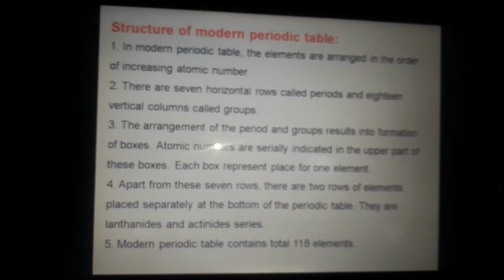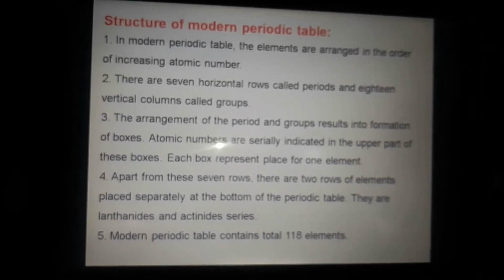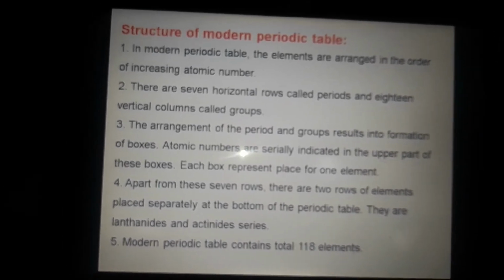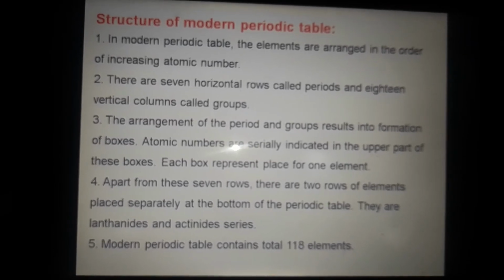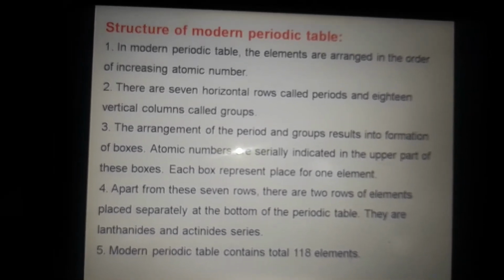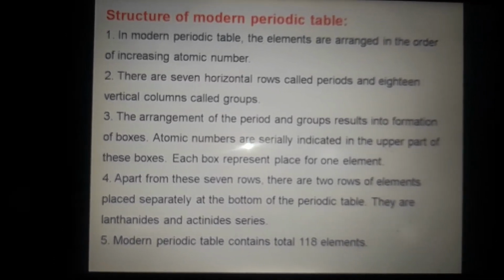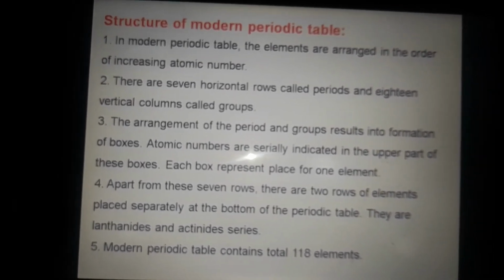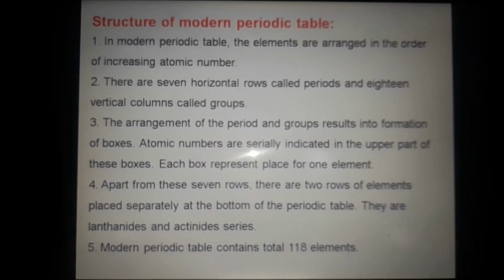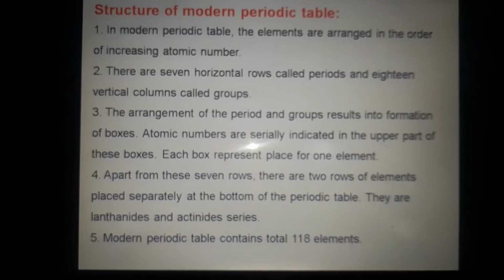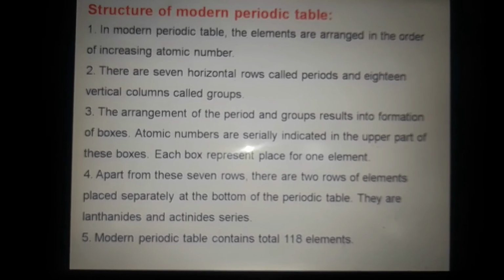In the modern periodic table, the elements are arranged in order of increasing atomic number. There are 7 horizontal rows called periods and 18 vertical columns called groups. The arrangement of periods and groups results in the formation of boxes. Atomic numbers are serially indicated in the upper part of these boxes. Each box represents the place of one element.